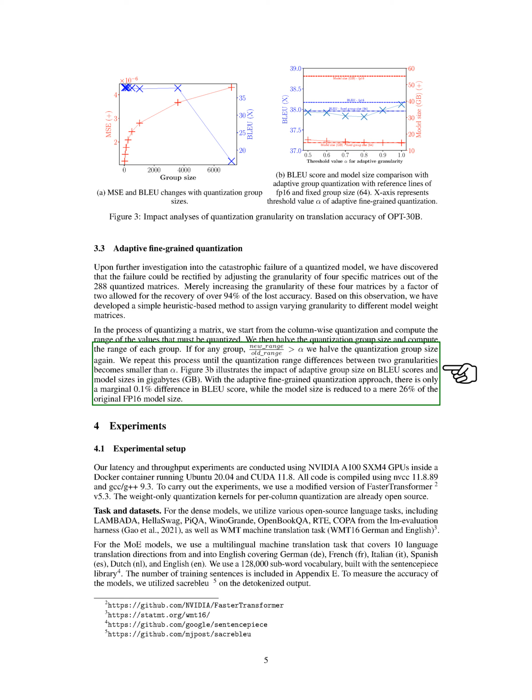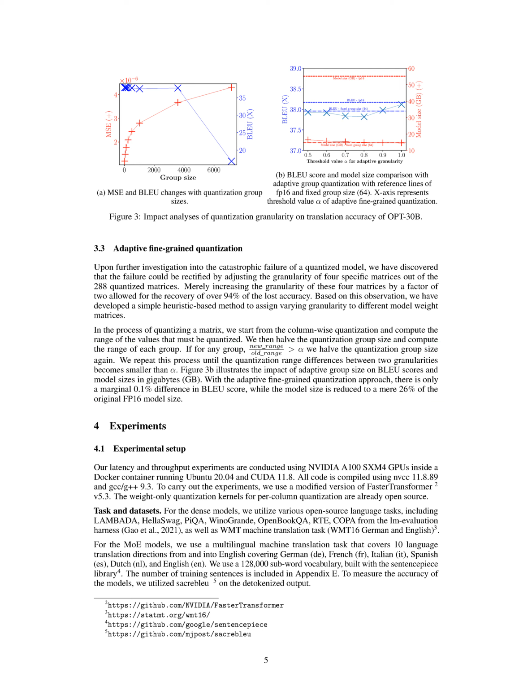We've seen the impact of adaptive group size on BLEU scores and model sizes in gigabytes, GB. With our adaptive fine-grained quantization approach, the BLEU score difference is only a marginal 0.1%, while the model size is reduced to just 26% of the original FP16 model size.